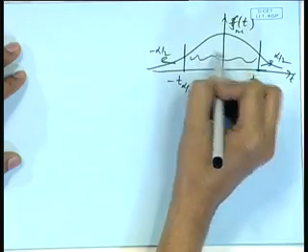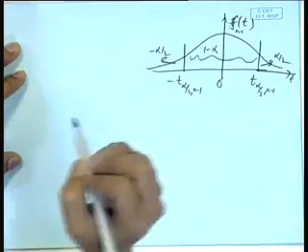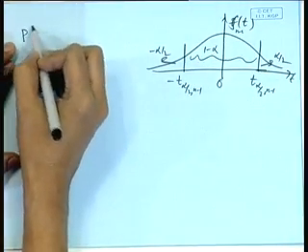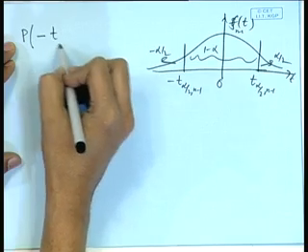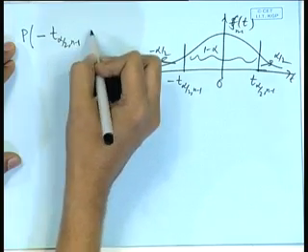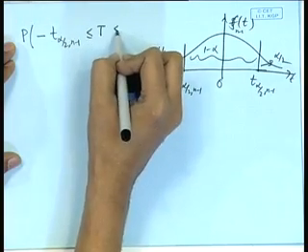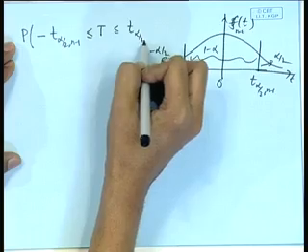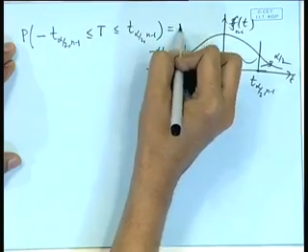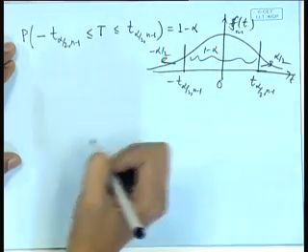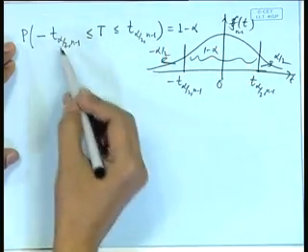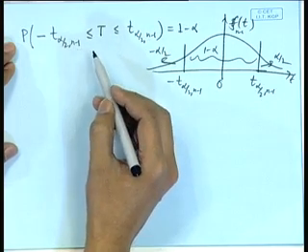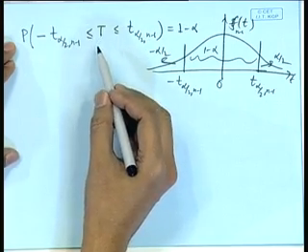So, this intermediate probability is 1 minus alpha. So, we can write down the statement: probability of minus t alpha by 2, n minus 1 less than or equal to t less than or equal to t alpha by 2, n minus 1 is equal to 1 minus alpha. So, from manipulating this statement, we will be able to derive the confidence interval for mu.